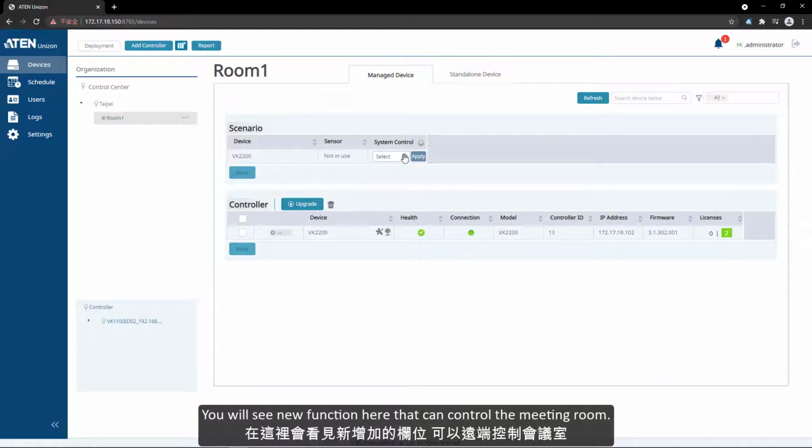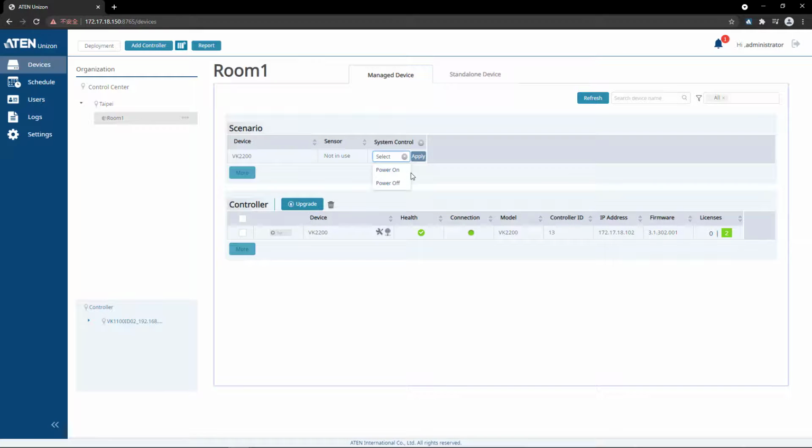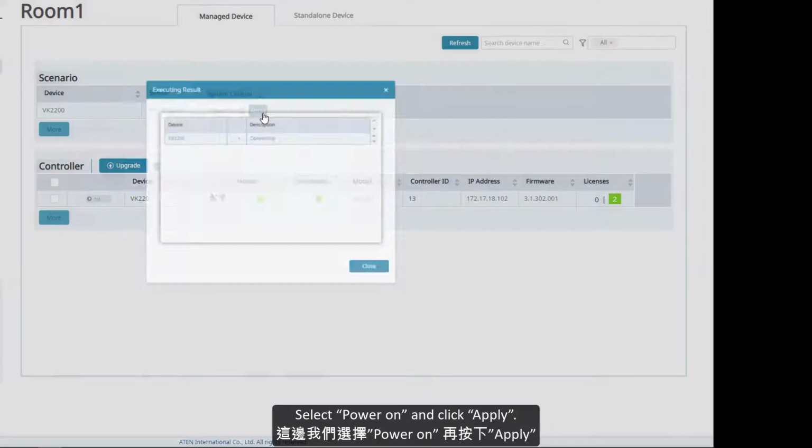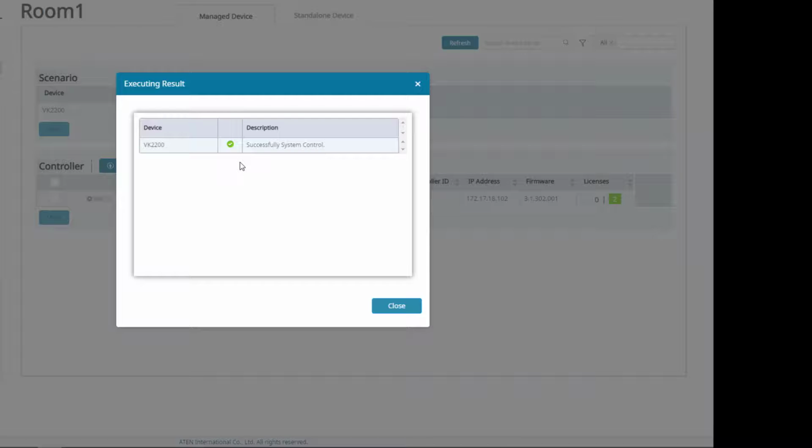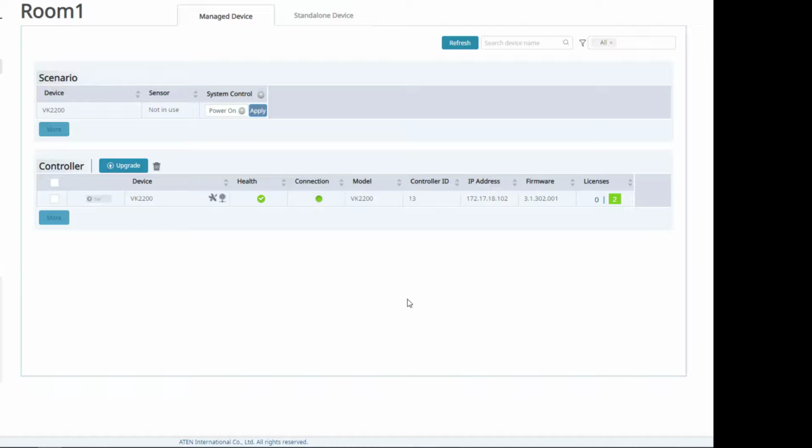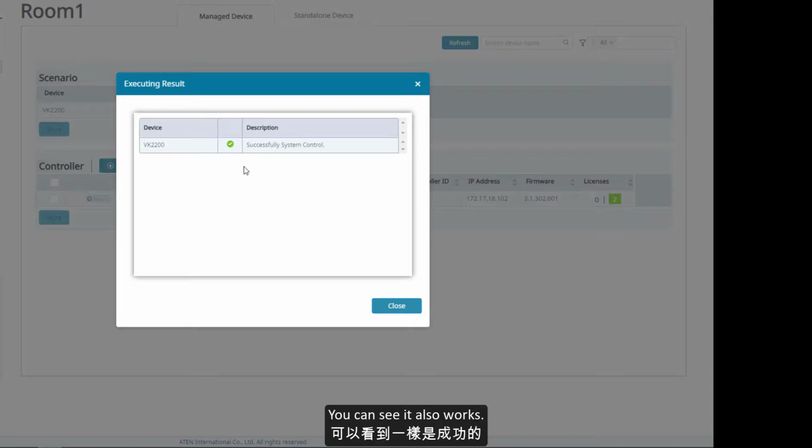You will see new function here that can control the meeting room. Select Power On and click Apply. The execution was successful. Next is Power Off. You can see it also works.